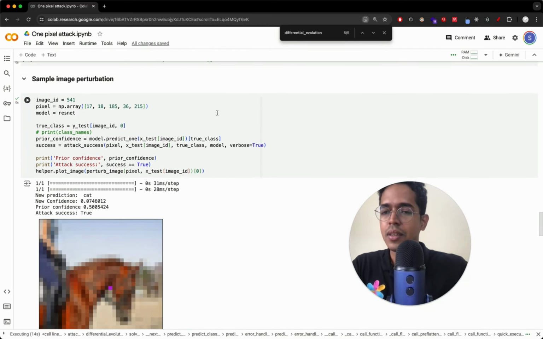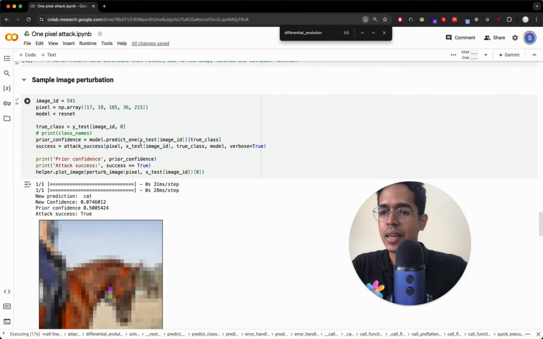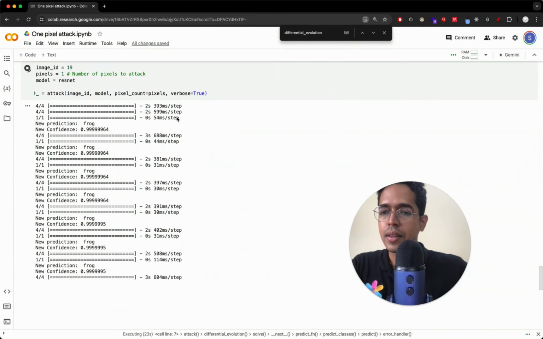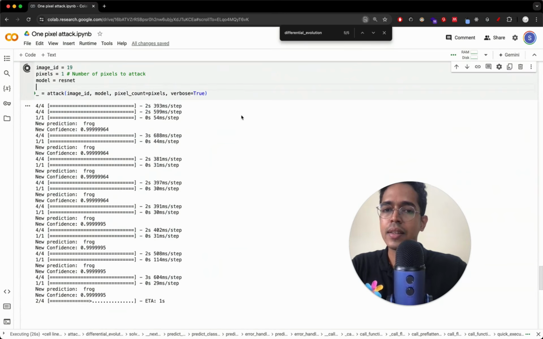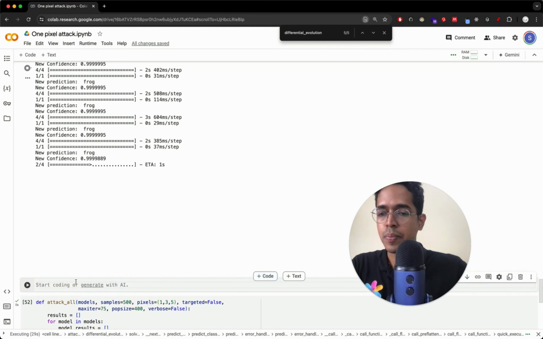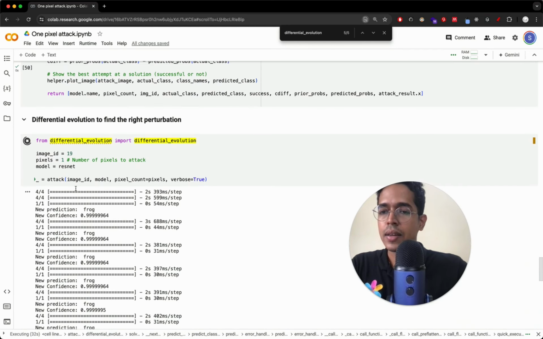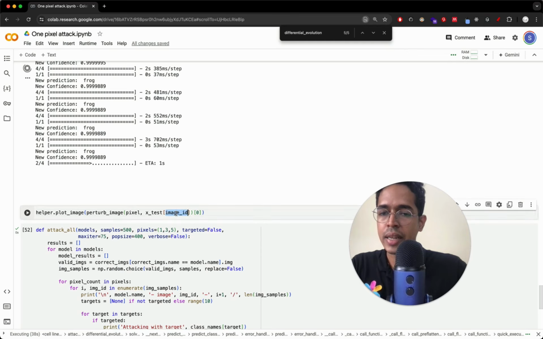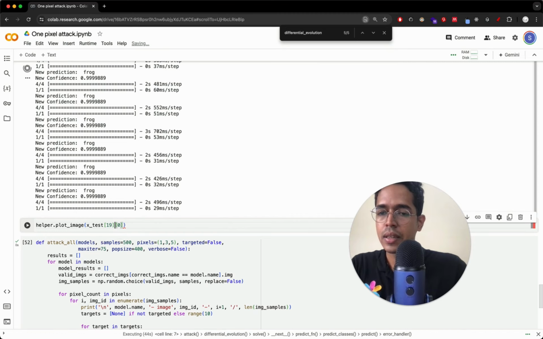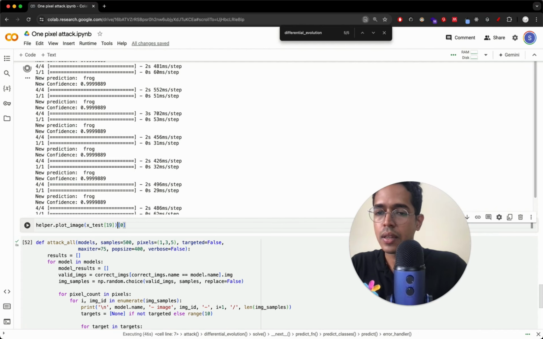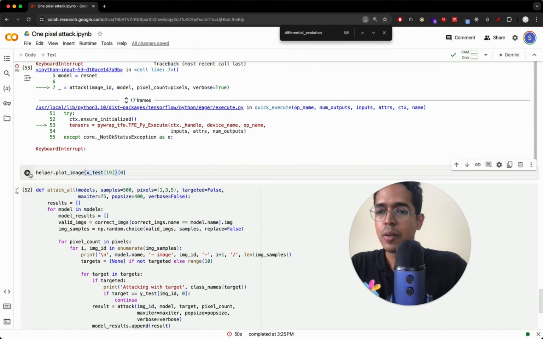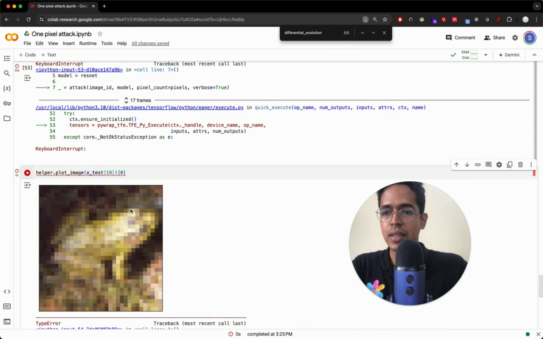Let me just print image ID 19. It looks like here it won't work. Here the differential evolution won't work because the prediction confidence is so high. So this is image ID 19, so I'll put 19 here. I don't want to perturb the image, so I'll just call this function just like that. And let me end this code. I don't want to run it any further. I don't think differential evolution will work in this case, but I just want to see if 19 is actually a frog or not. Yeah, okay, it is a frog.